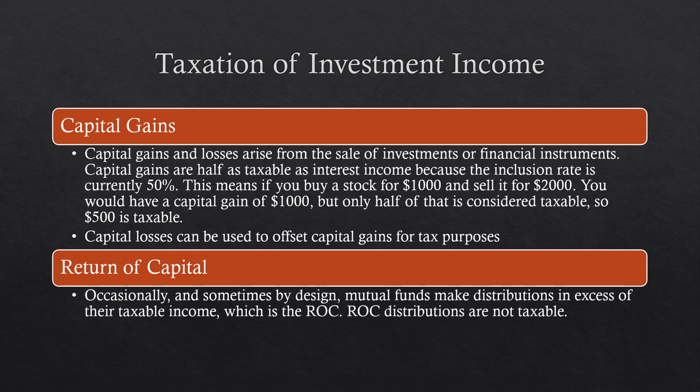So capital gains is another way to earn some taxable income in a non-registered account. It's pretty simple. If you buy a stock for $1,000, for example, and sell it for $2,000 a few years later, you would have a capital gain of $1,000. Only half of that is considered taxable. So there is an inclusion rate of 50%. This could change in the future, but right now it's 50%. So you only have to claim $500 of taxable income or a taxable capital gain. Also, capital losses can be used to offset capital gains for tax purposes.